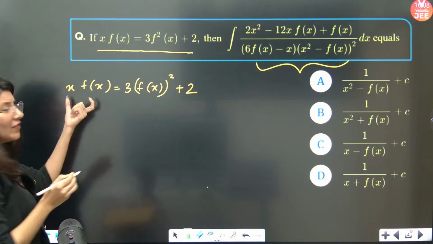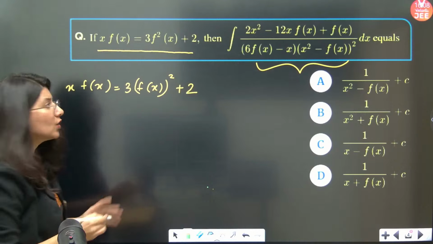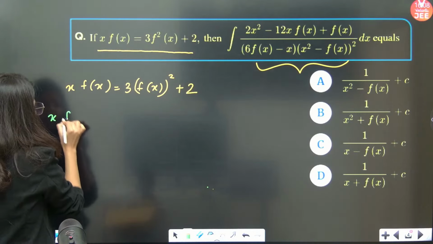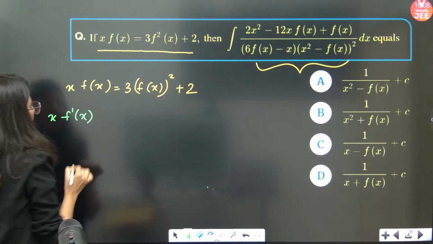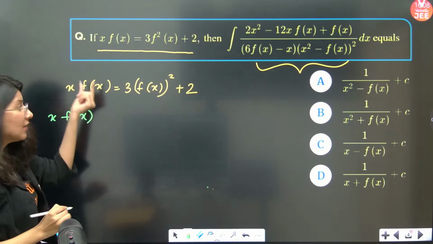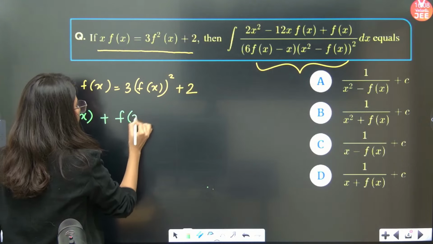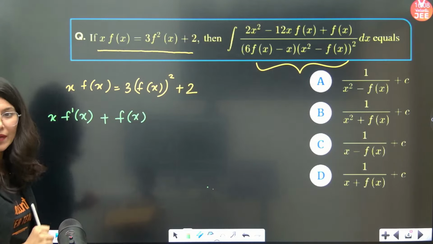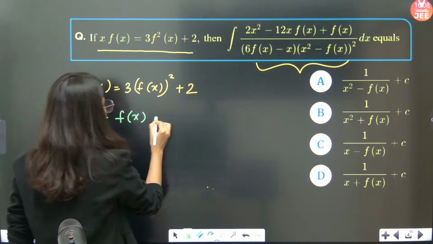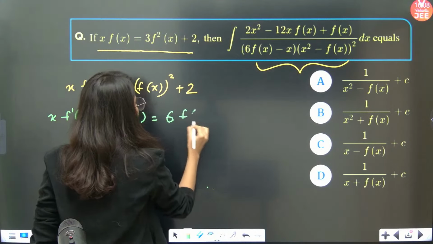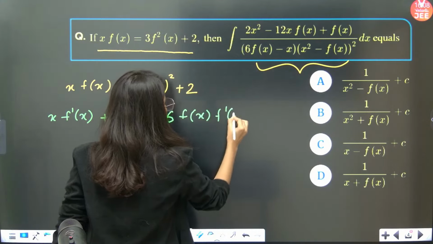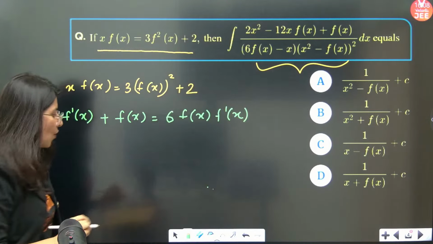On the left hand side, the product rule will be applicable. x times f dash x, with x kept constant, plus the derivative of x, which is 1, with f of x kept constant. Yes or no? So the left hand side is differentiated. Now the right hand side, 6f of x f dash x plus 2, is obviously 0.